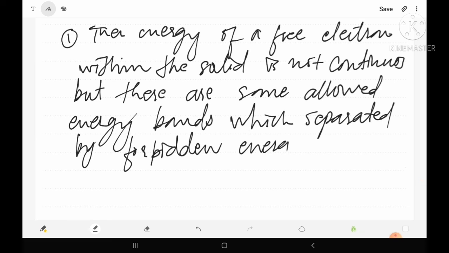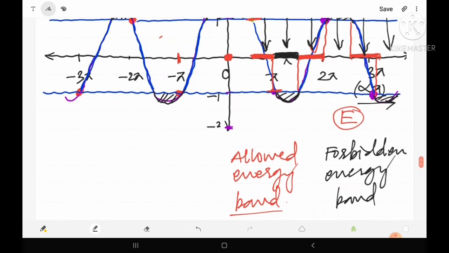This is the first observation. Now let's see the second one.